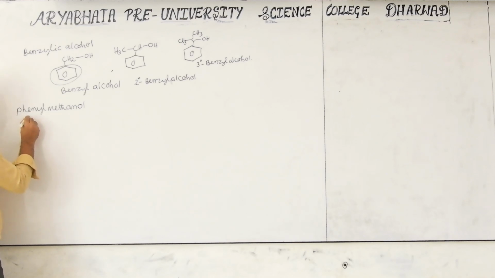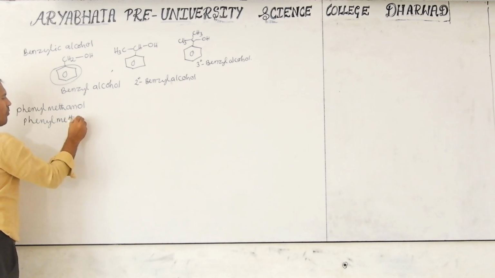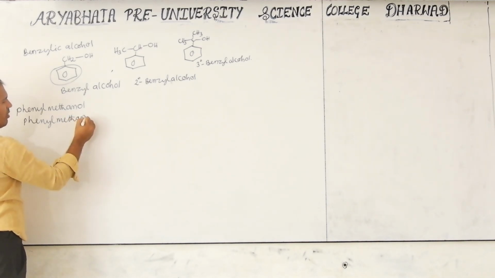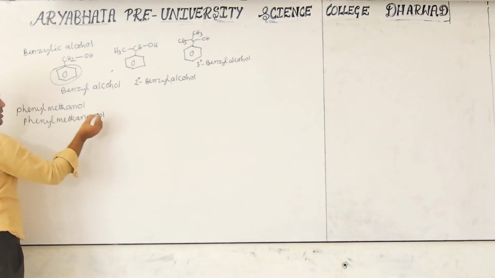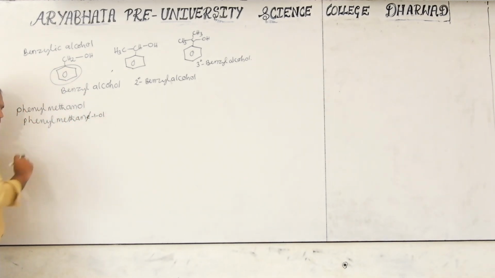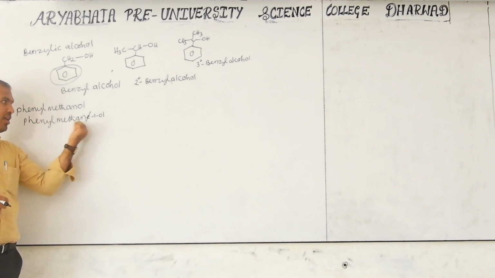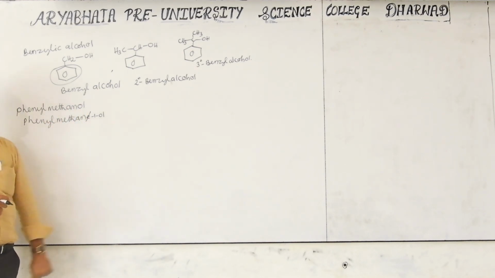Don't write like this: phenyl methane E 1 ol. If it is given, then this is wrong. E should not be present in a monohydric alcohol. When more than one OH is there, only then will E be retained in the hydrocarbon name. Now it is monohydric, so E should not be present. That is very, very important.